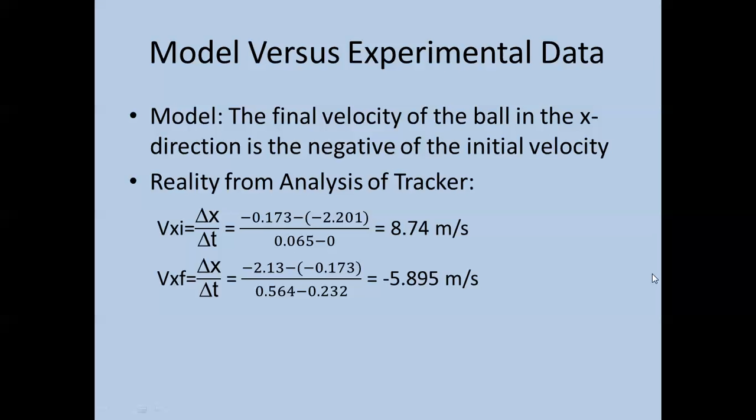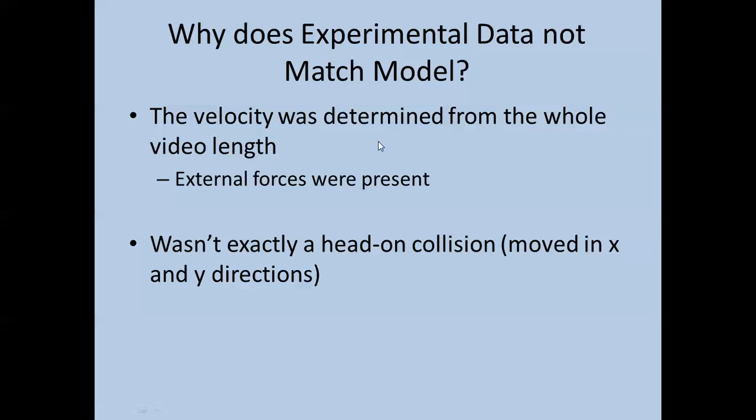Our model assumes that the final velocity of the ball will be negative the initial velocity. However, in reality, according to Tracker, we found the initial velocity of the ball to be 8.74 meters per second, and then I found the final velocity to be negative 5.895, and I found that the same way by taking delta x over delta t after the collision with the wall. So why does our experimental data not match the model?